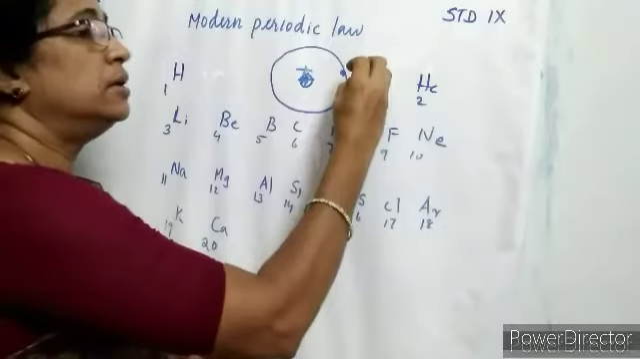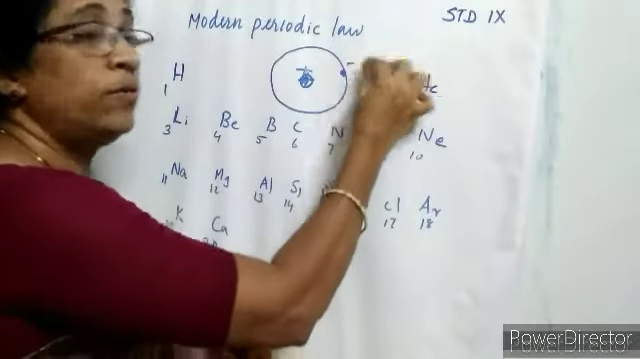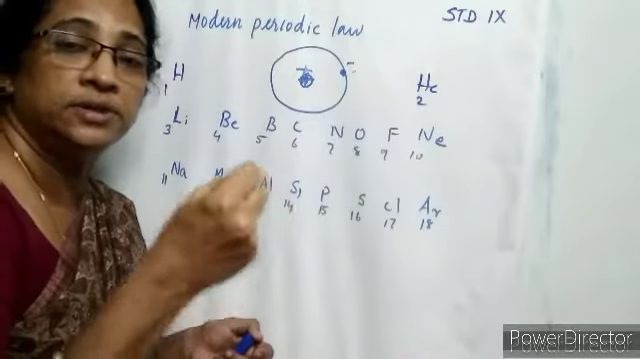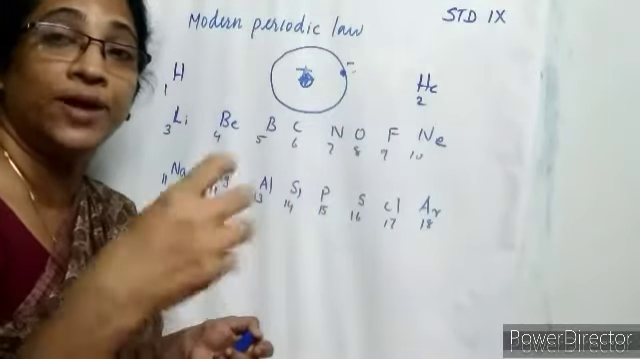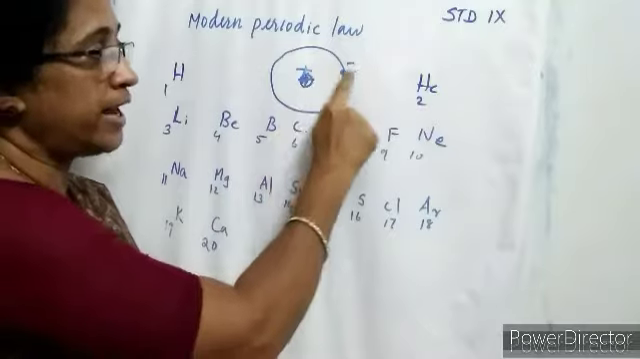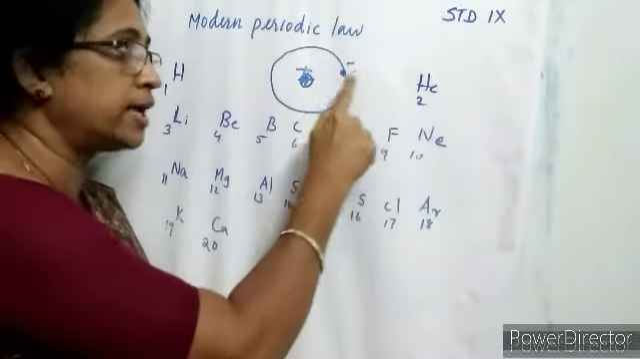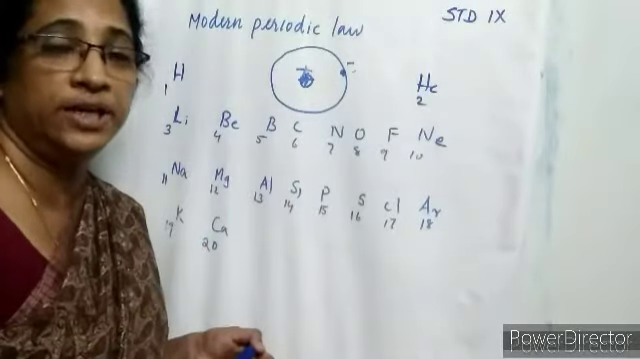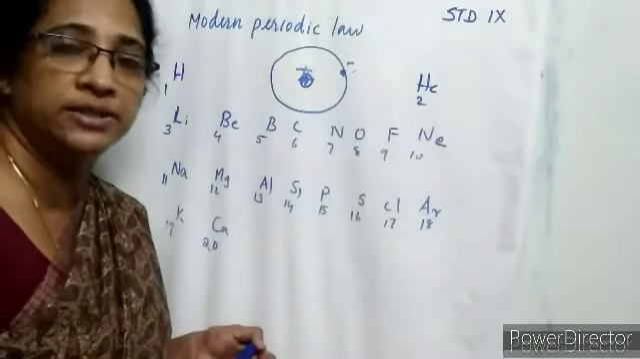Then we can remove the electron from the outermost shell by applying a certain amount of energy. A certain amount of energy is required to break the electrostatic force of attraction between the nucleus and the electron or electrons present in the valence shell of the atom.